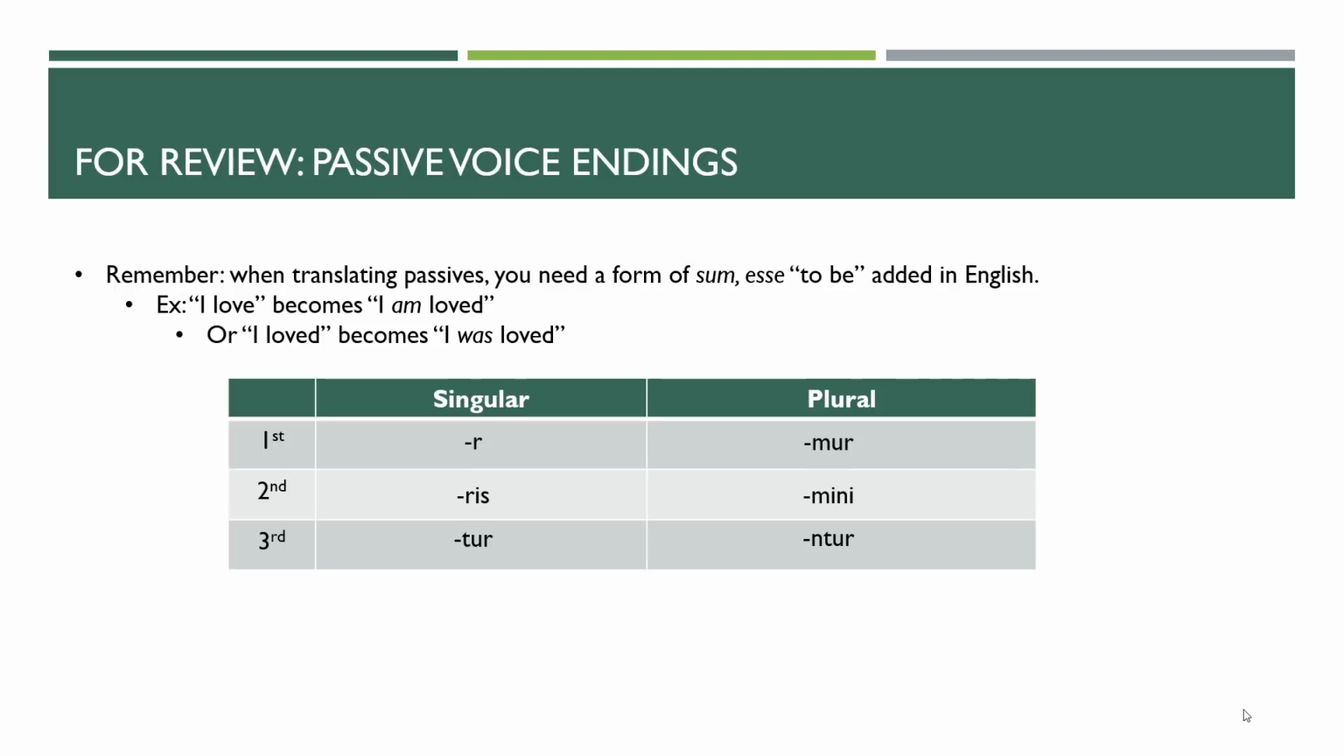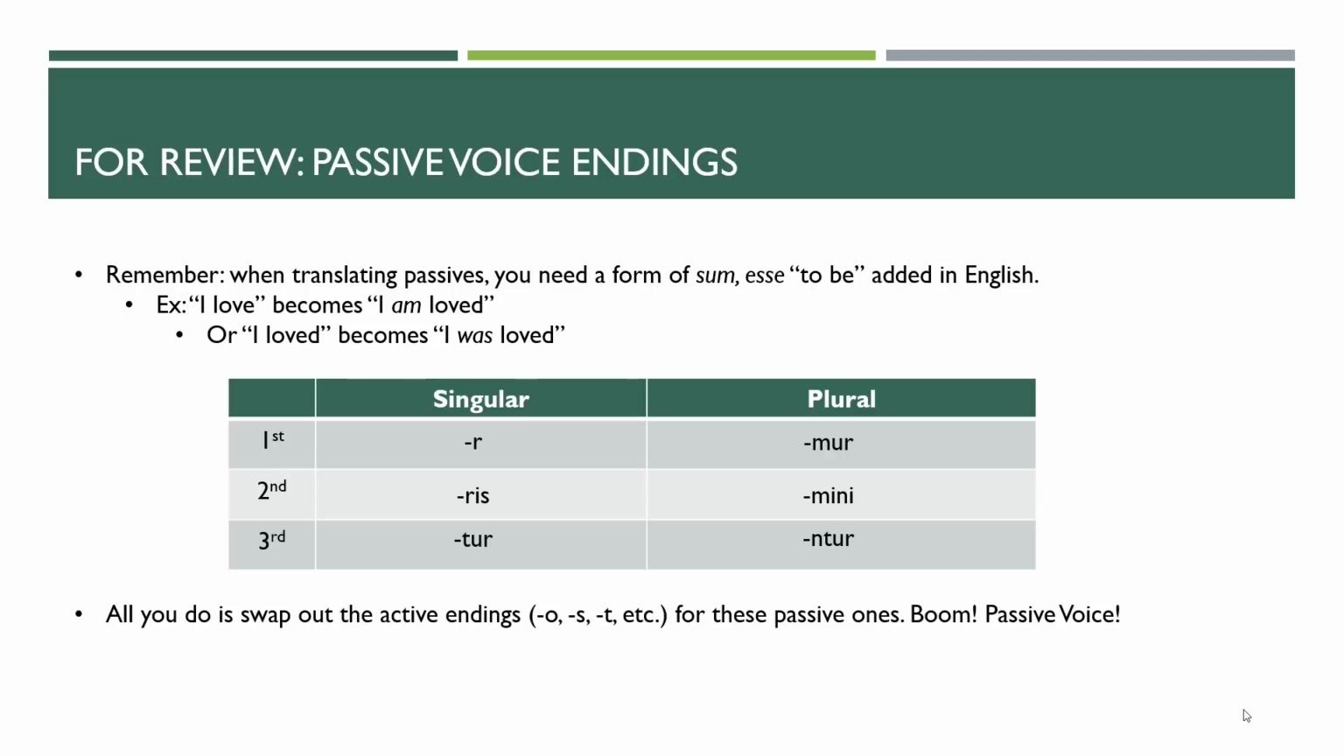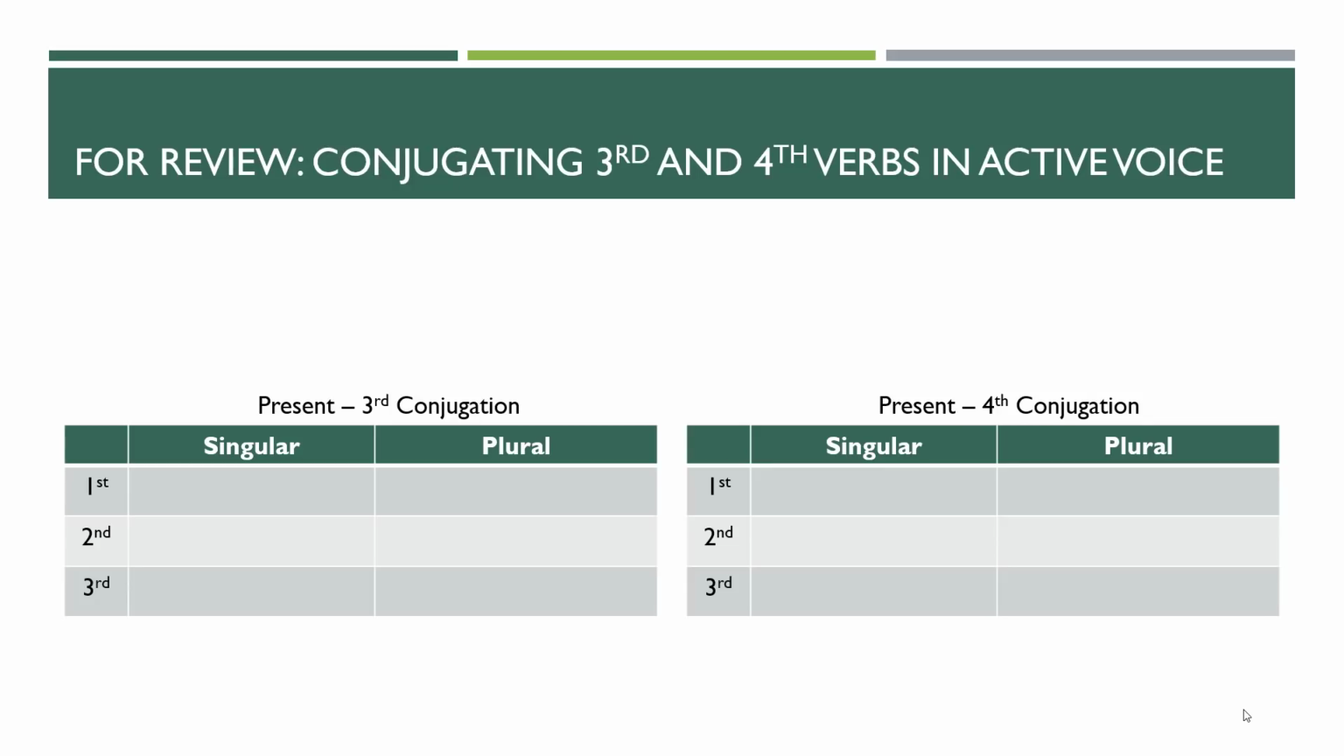Now, here are your endings: r, ris, tur, mur, mini, ntur. Remember that all you're doing is replacing the active voice endings, o, s, t, mus, tis, nt. Essentially, you're just switching those out. Swap those out for the passive ones, and that's all you really do. That's what we did a few chapters ago when we had first and second conjugation. Verbs are formed the same exact way.